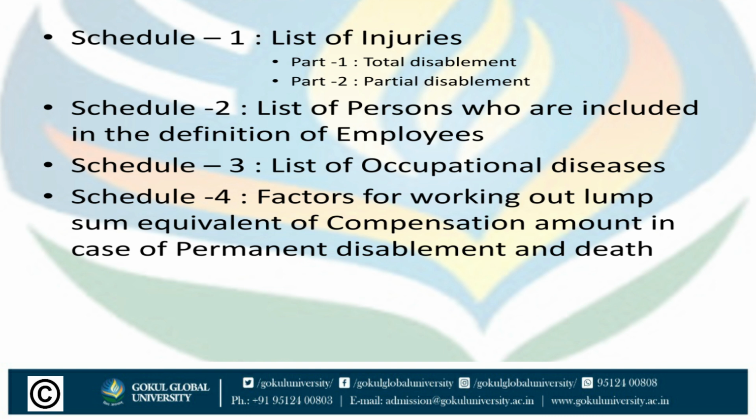Schedule 2 contains the list of persons who are included in the definition of employees of this act. Schedule 3 is the list of occupational diseases. Occupational disease means disease caused by the work or working condition. In case of permanent disablement or death, how much amount is payable as compensation, that calculation factor is given under Schedule 4 of this act.